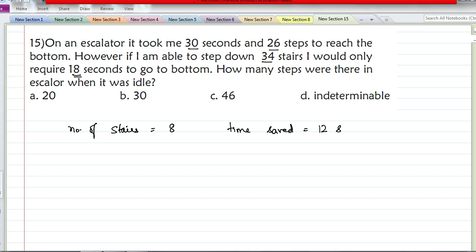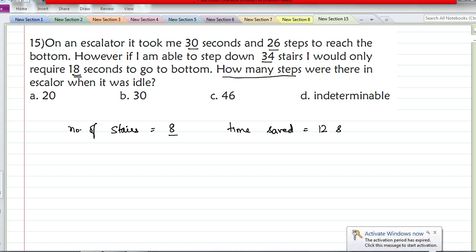Understood? If he gets down 26 steps, he requires 30 seconds. If he gets down 8 steps extra, then he is saving 12 seconds. Means for that 8 steps, extra 12 seconds it took. Okay, so for 8 steps, it took 12 seconds. Now, find out how many steps he can do in 30 seconds and add that to 26 steps to find out how many steps were there. Okay, so you can either use the first case or the second case. You know that to get down 8 steps, it takes 12 seconds.